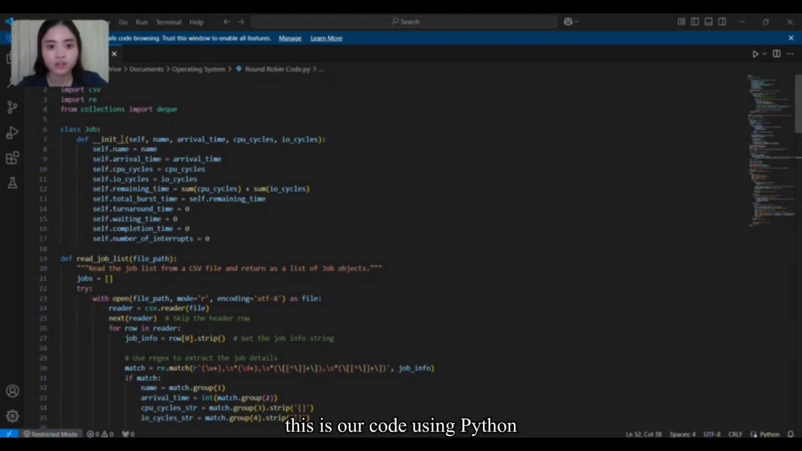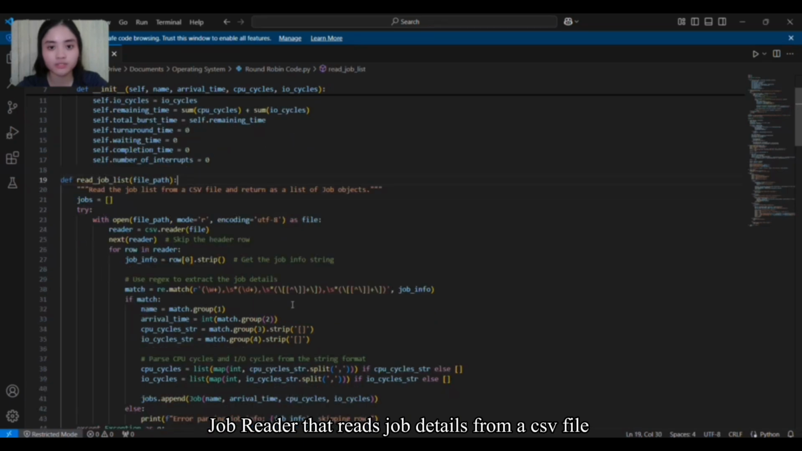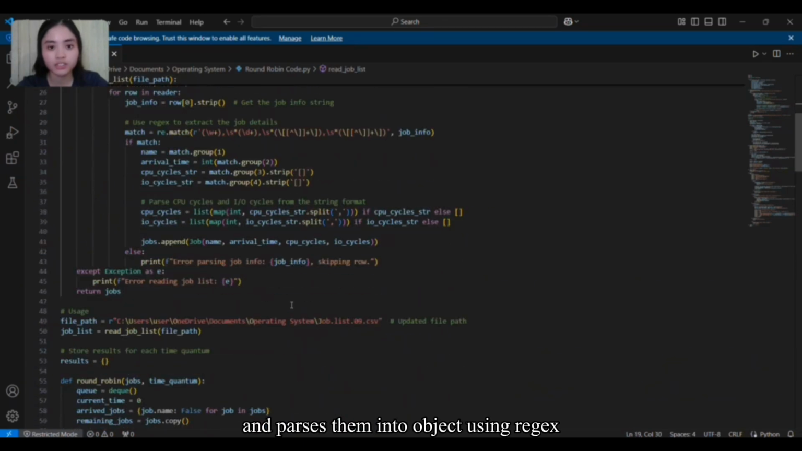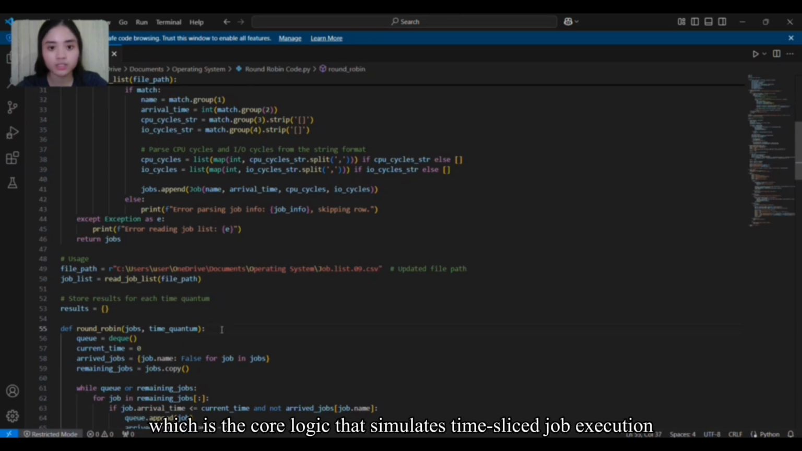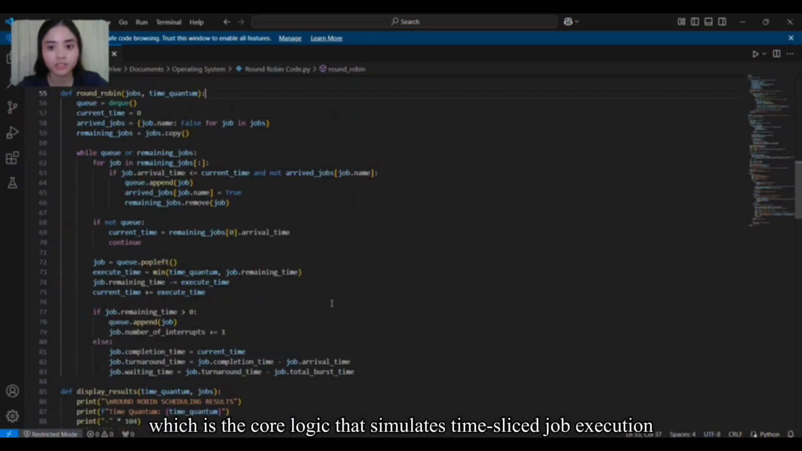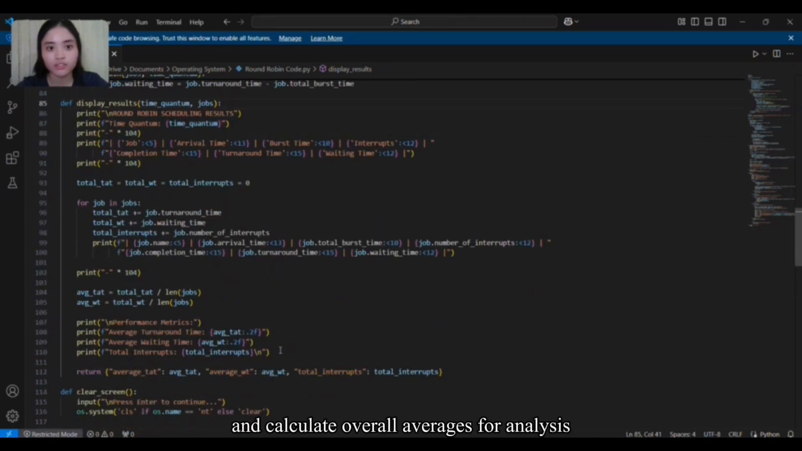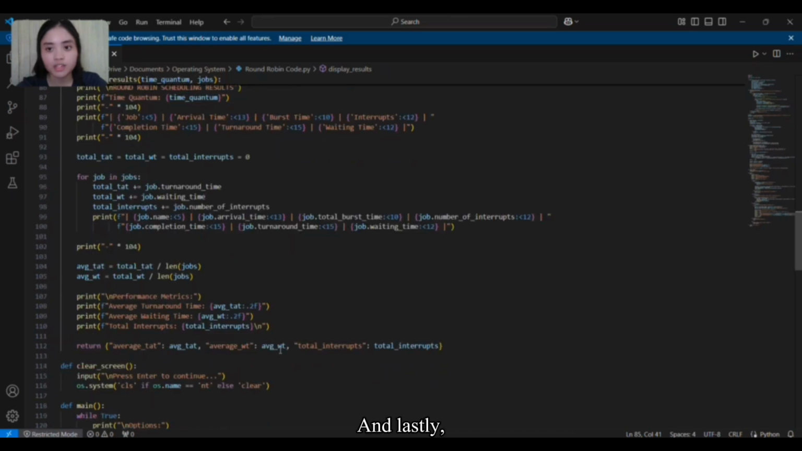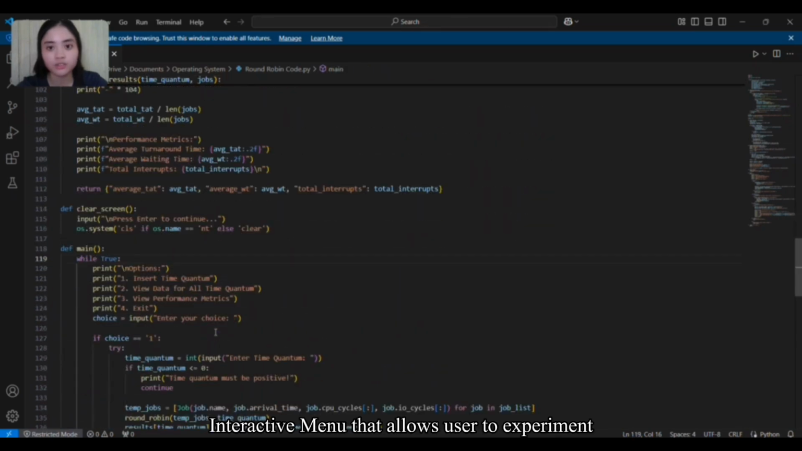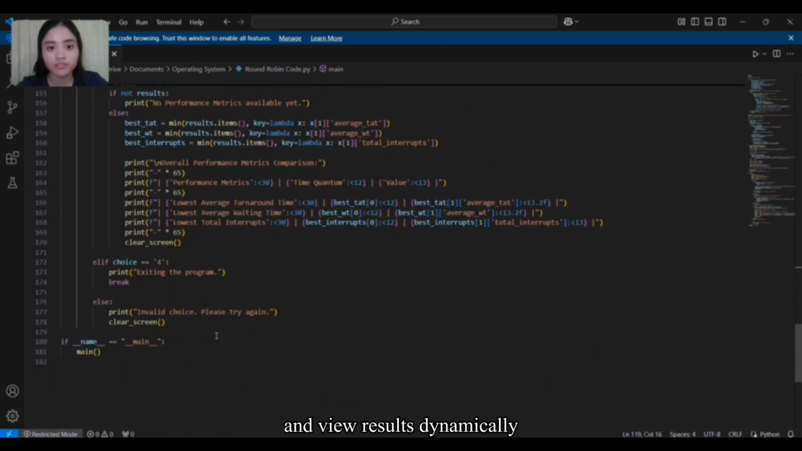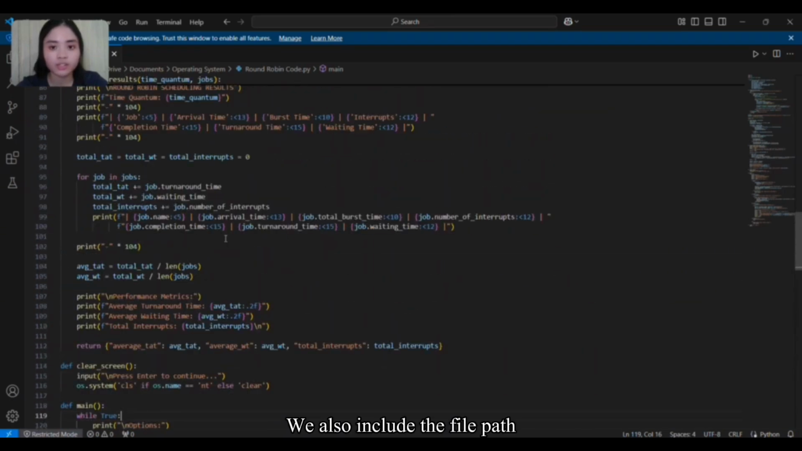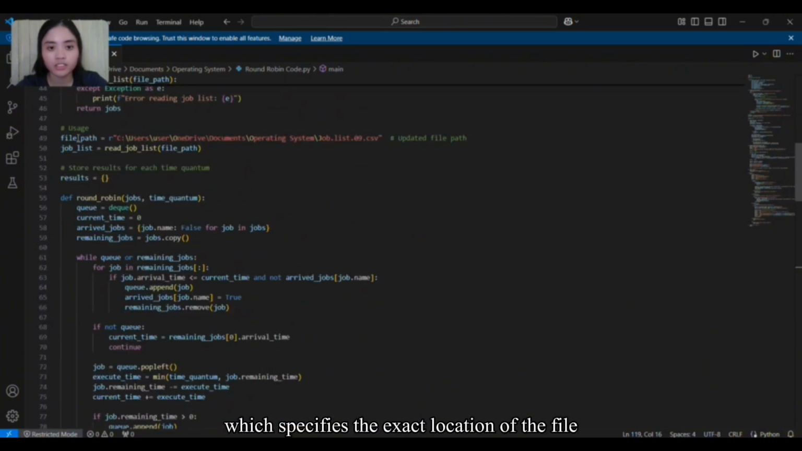As shown here, this is our code using Python, which consists of a job class that defines the properties of a job, a job reader that reads job details from a CSV file and parses them into objects using regex, a round-robin scheduler, which is the core logic that simulates time-sliced job execution and tracks metrics, a result display that displays outputs metrics for individual jobs and calculates overall averages for analysis, and lastly, an interactive menu that allows users to experiment with different time quantums and view results dynamically. We also include the file path, which specifies the exact location of the file.